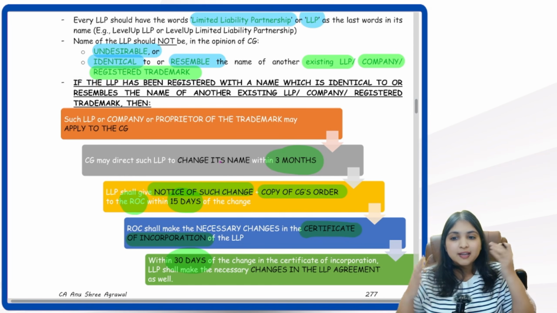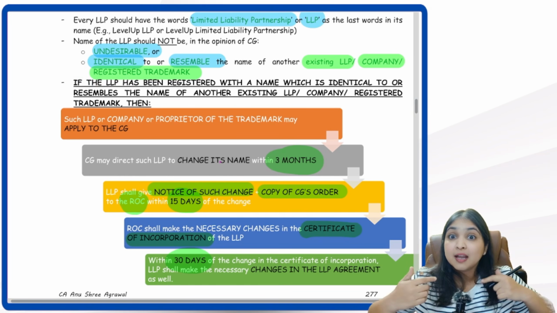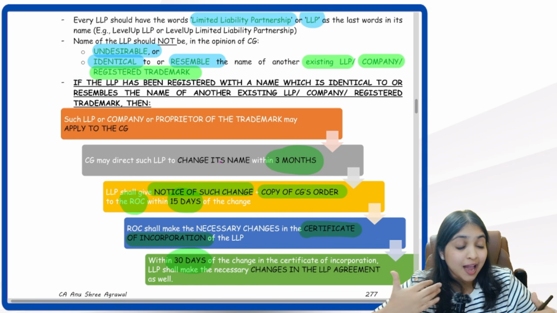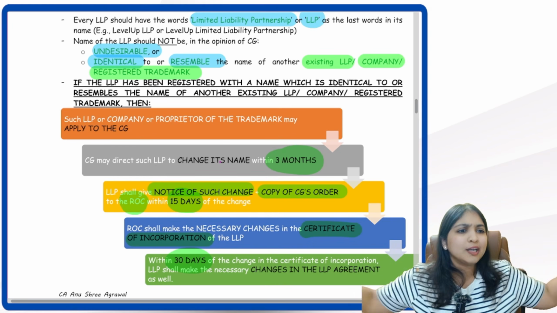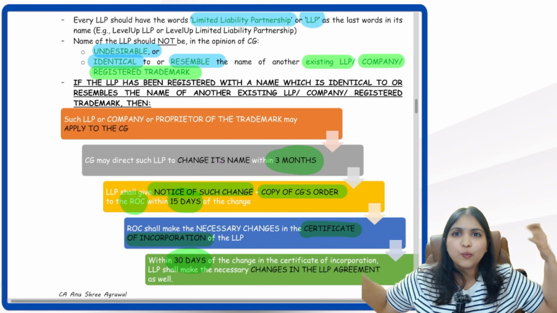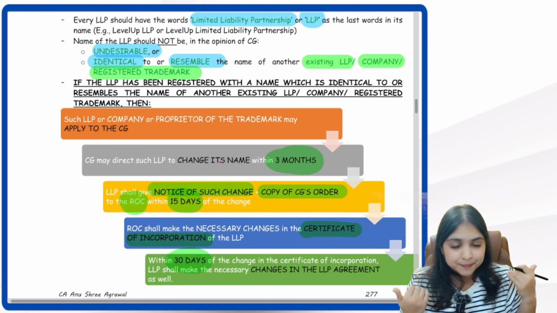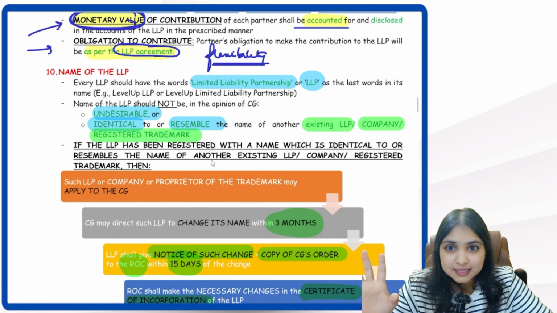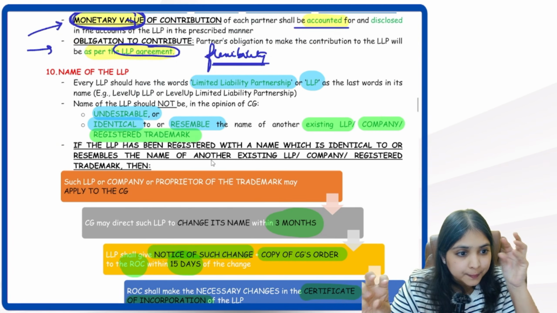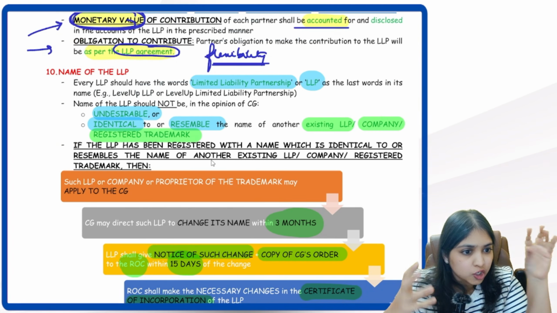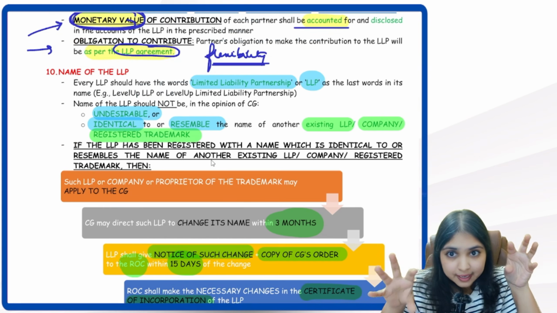Okay, so come on, can we do this entire revision once again? Now this revision will be slightly different. I will keep asking you questions. No matter which part of the country you're sitting in, you will try to give me the answers. Tell me, what word should the LLP's name have in it? It should have limited liability partnership or LLP. That word should be there in the LLP's name.